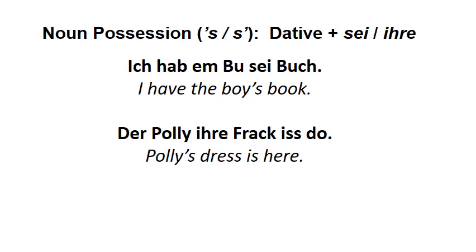So, de Polly ihre Frack is do. Polly's dress is here. These names are treated just like nouns. If it were nominative, it would be die Polly, because she's a girl. But because it's dative, I'm using the dative form of the feminine singular definite article, which is da. Da Polly ihre Frack is do. Polly's dress is here. Literally, the Polly in the dative, her dress is here.